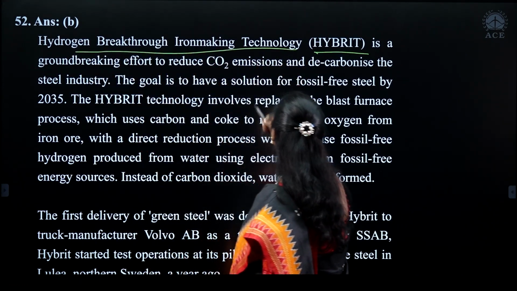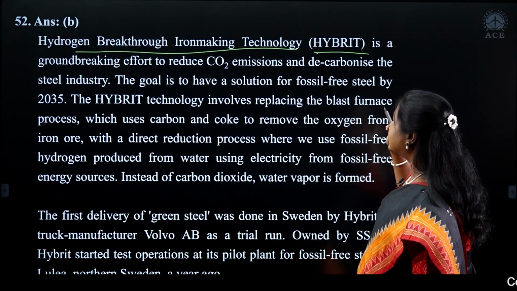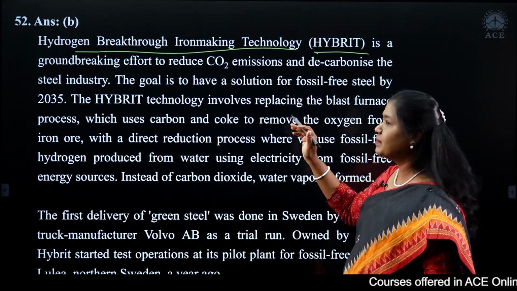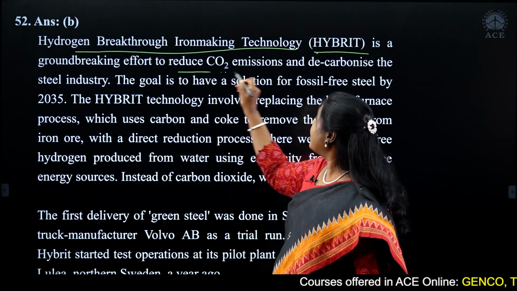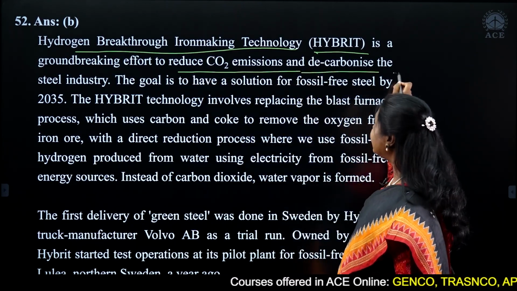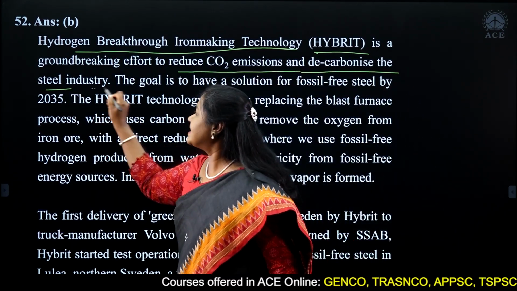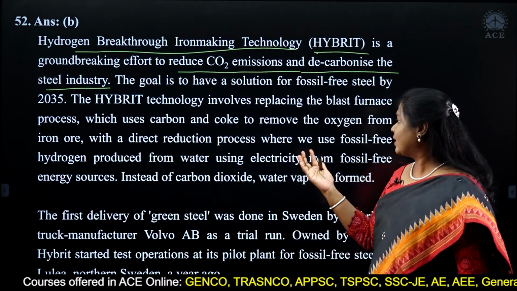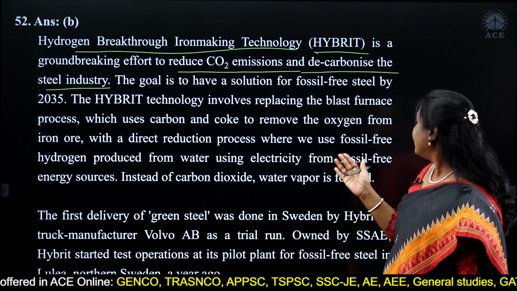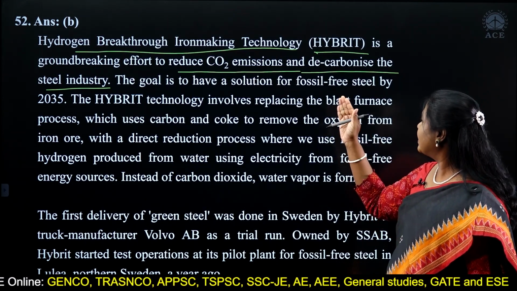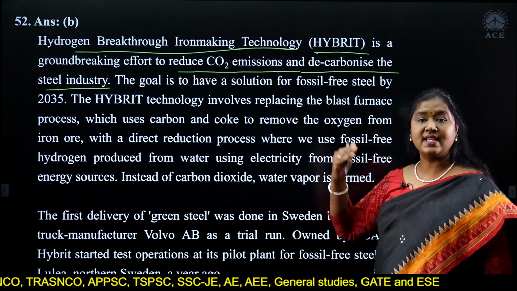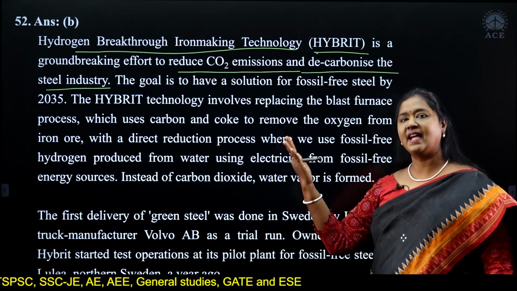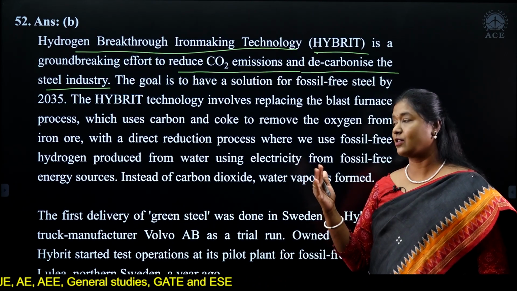That is HYBRIT, and this is an effort to reduce carbon dioxide emissions and decarbonize the steel industry. The focus is on steel industries. Now, basically, when we are making steel, the technology used in the steel industry is the blast furnace, wherein coal is burnt at very high temperatures.